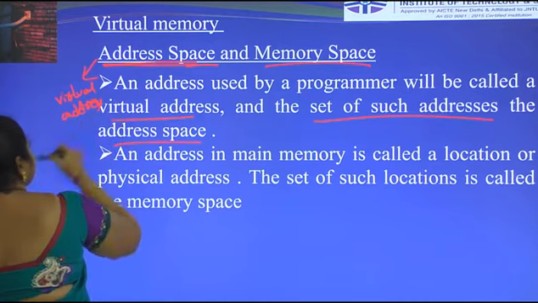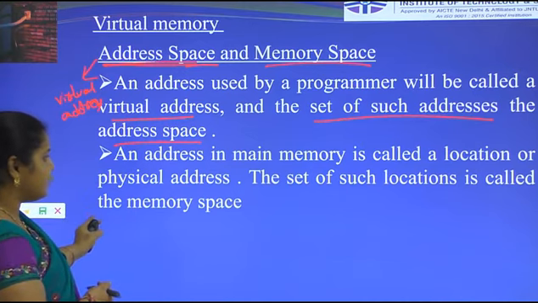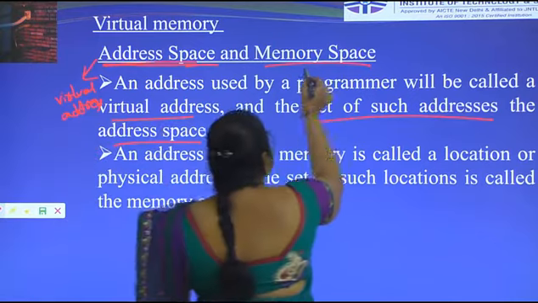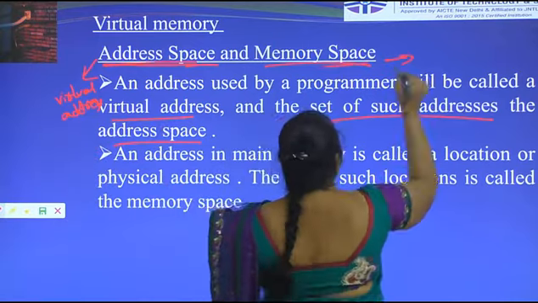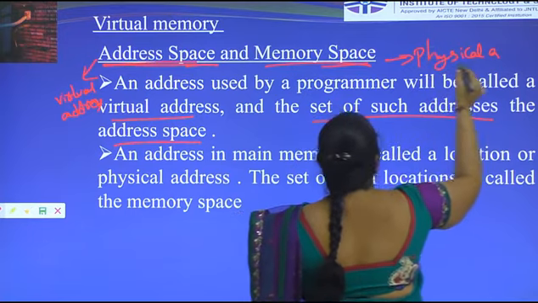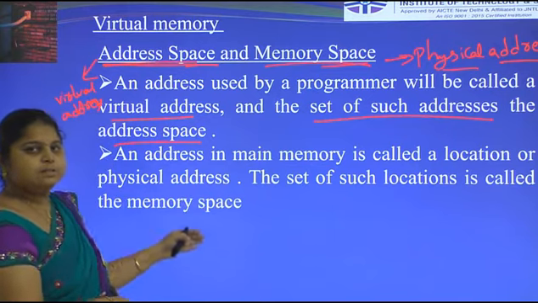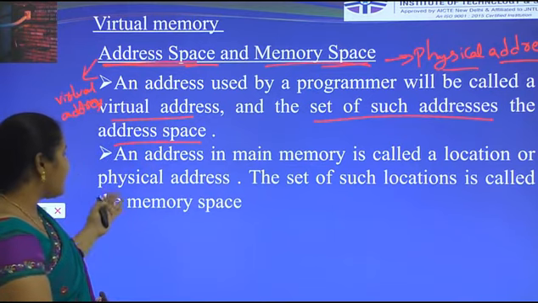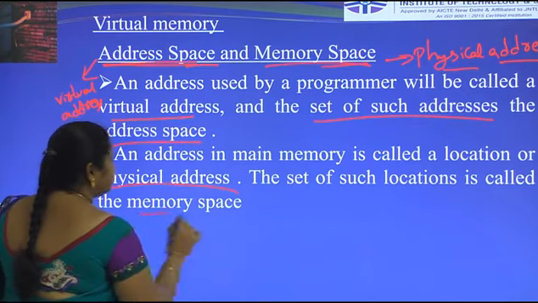An address in main memory is called a location or physical address. This set of locations is called memory space. This is nothing but physical address. In the mapping table, we use address space and memory space. Address space is nothing but virtual address and memory space is nothing but physical address.